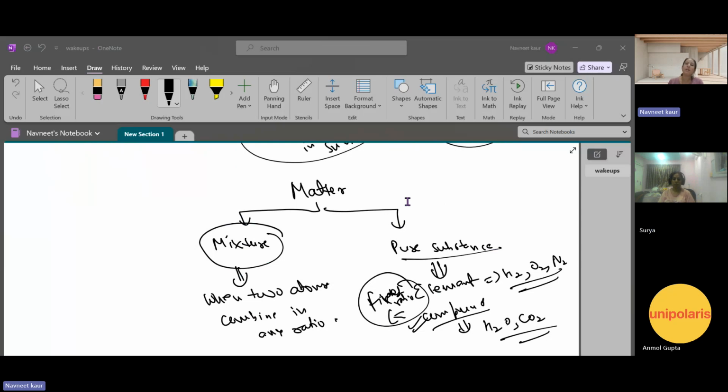Now, physical properties, chemical properties, SI units, and many other things are there in this chapter, which we will discuss in our upcoming sessions. Okay. Do you have any confusion up to this point? Anything you want to say?